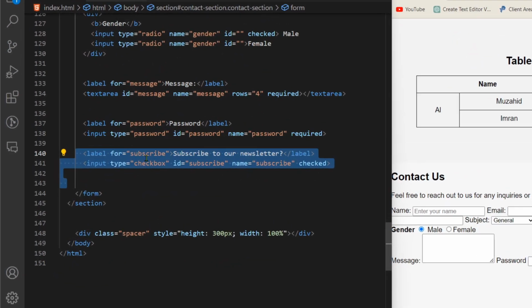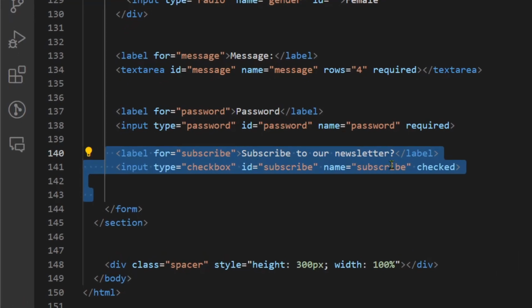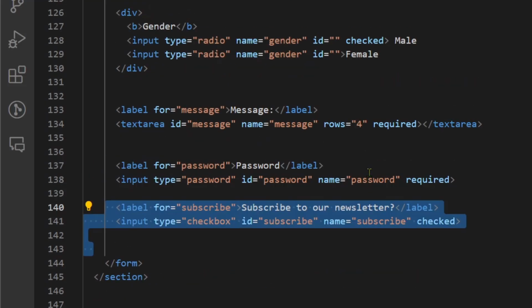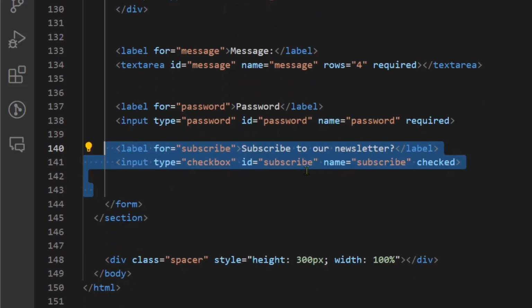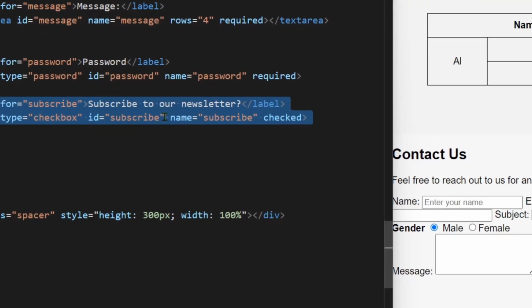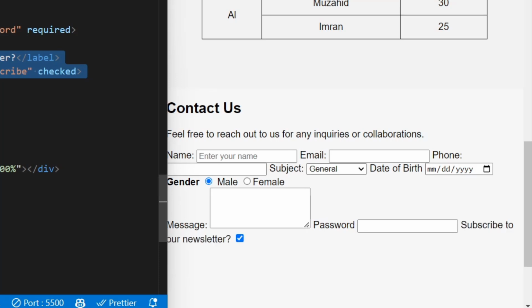Next we have label for subscribe. This is a checkbox, input type checkbox, id, name. This is also similar to our radio element. If you have multiple checkboxes, you can control them using name and these items. Those checkboxes can have multiple checked items. So if I select, you can see by default this is checked, and I can uncheck this checkbox.